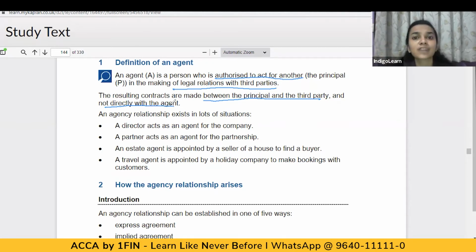When we are talking of a company, the directors of the company act as agents of the company. Or when we are talking of a partnership, the partners act as agents of the partnership. Say for example, someone wants to sell a house, they appoint a real estate agent, so that real estate agent is acting on behalf of this person who wants to sell the house. Similarly, you might have heard of travel agents.